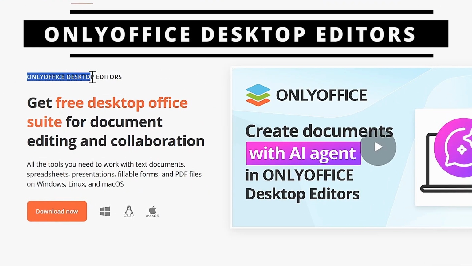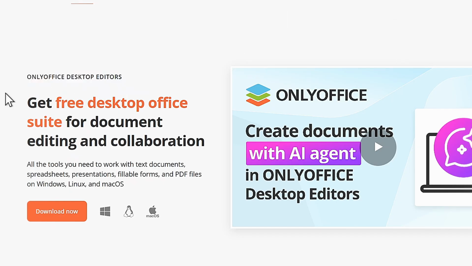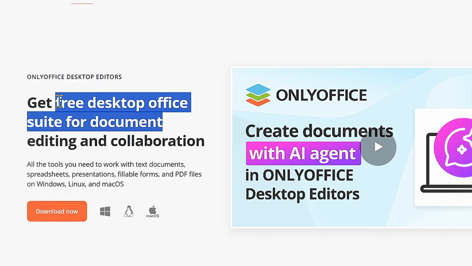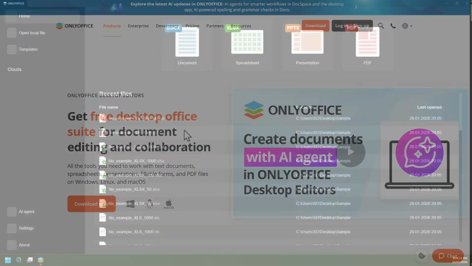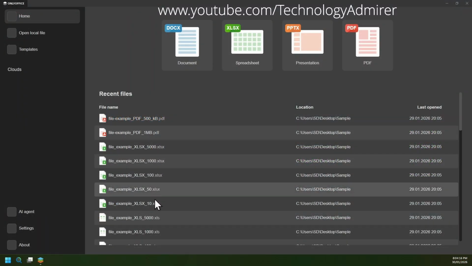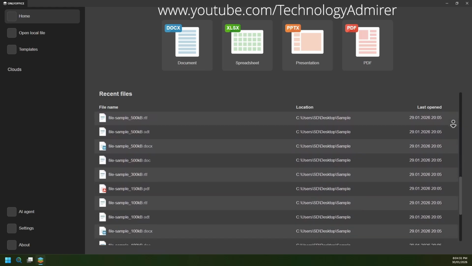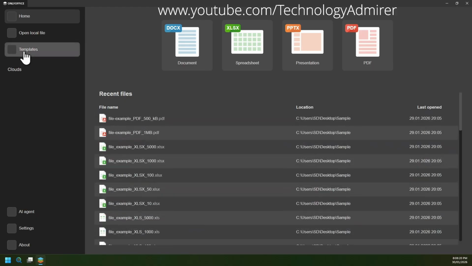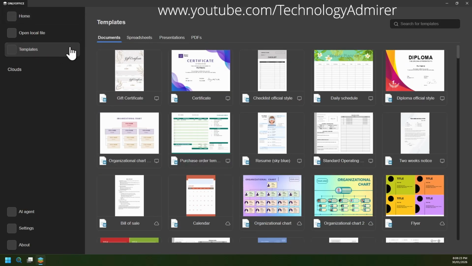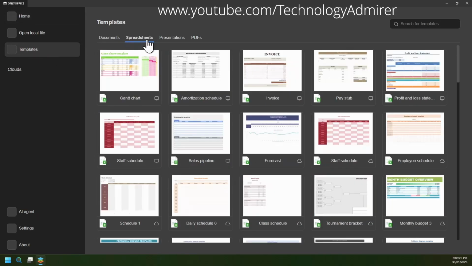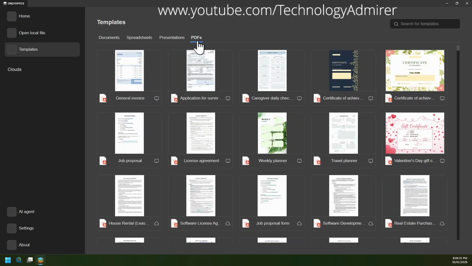Looking for a free alternative to Microsoft Office? Meet OnlyOffice Desktop Editors. It is a free and open source Office suite for all your documents, spreadsheets, presentations, etc. It is compatible with most common file types like XLSX, PPTX, DOCX, and lots more. OnlyOffice comes preloaded with lots of different templates for documents, spreadsheets, presentations, and PDF files.